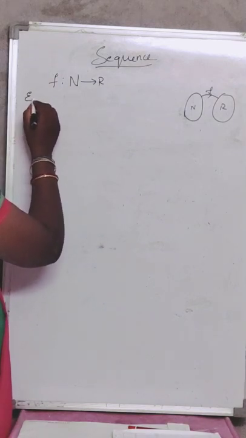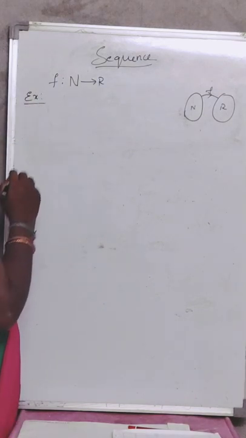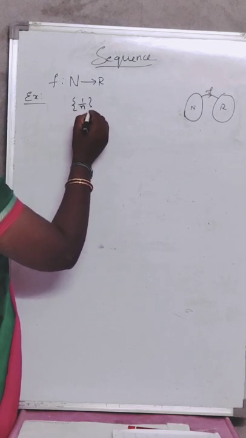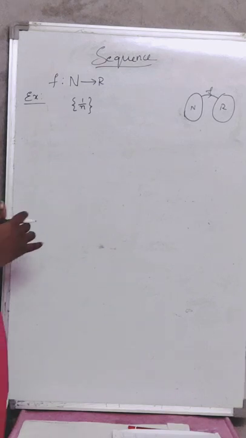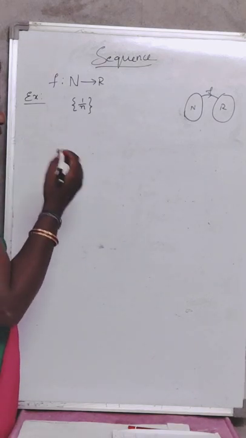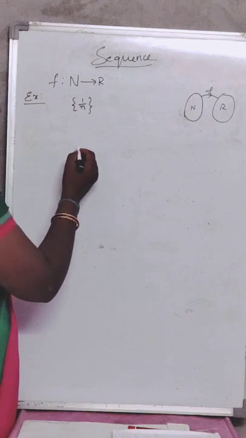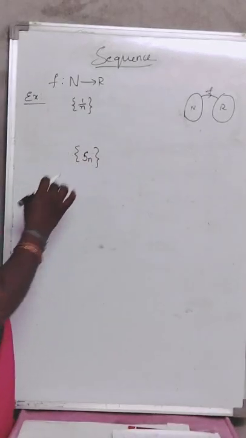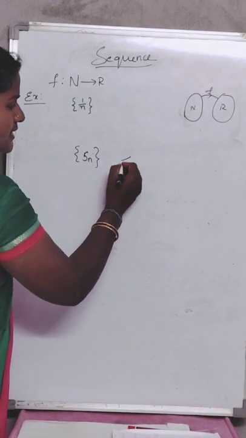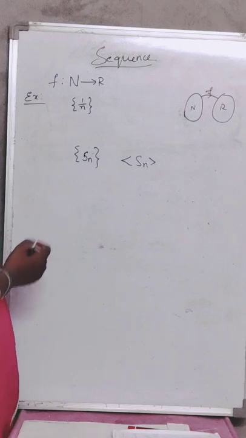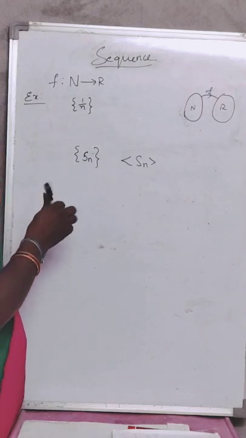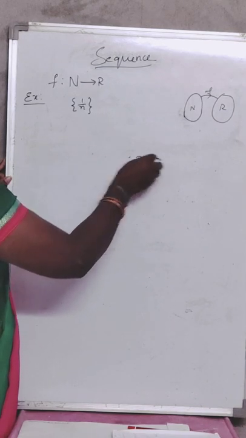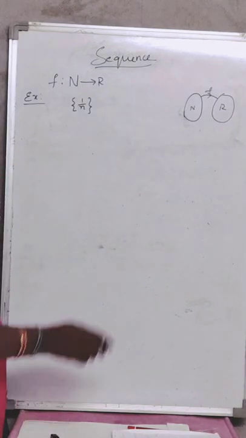So, for example, I'll give some examples. Suppose my sequence is 1 by n. I wrote it like this because this is the notation of the sequence. Generally we call it Sn, a sequence like this, or in some books you will find it written like this also. This is called the sequence Sn. Now I am taking one example, 1 by n, which is the nth term of the sequence.